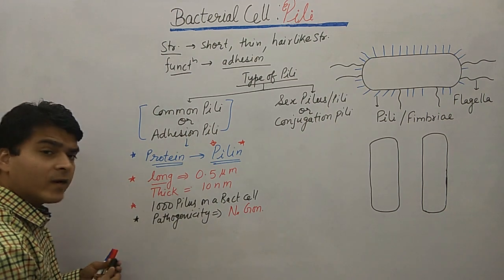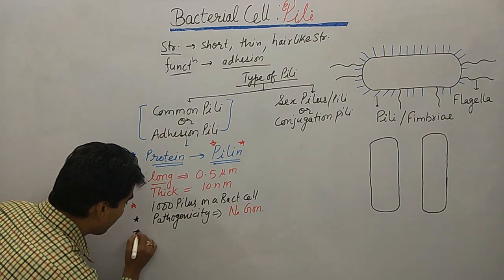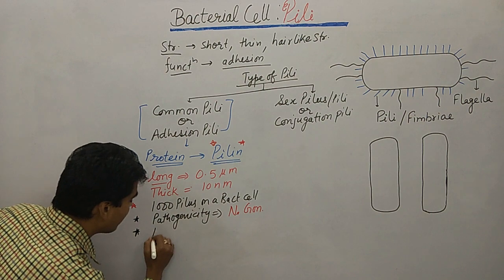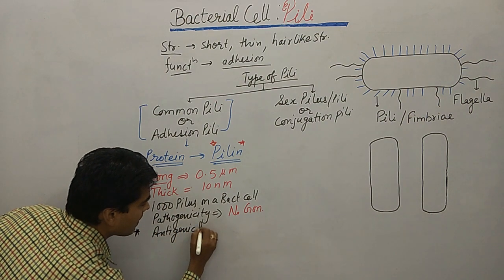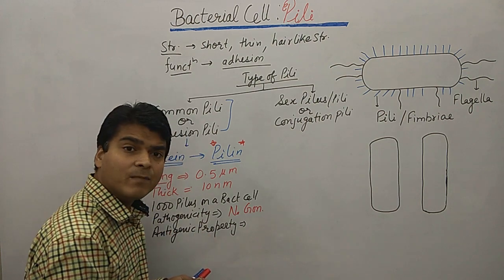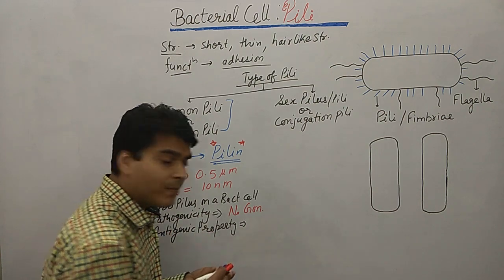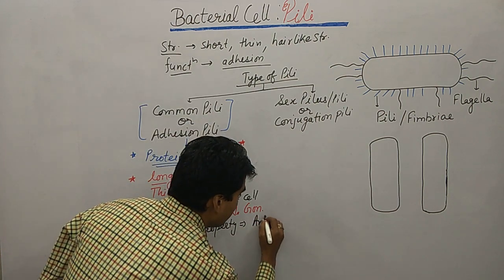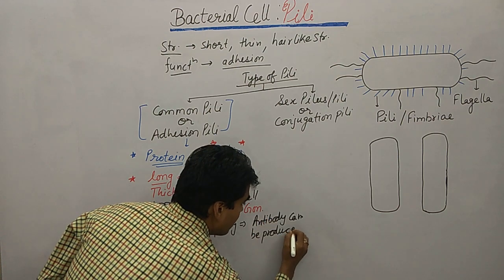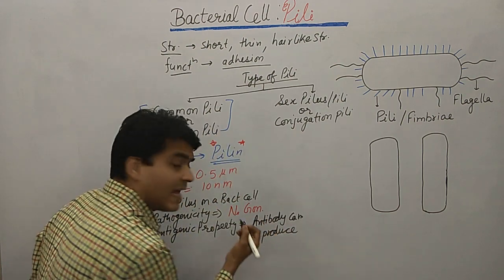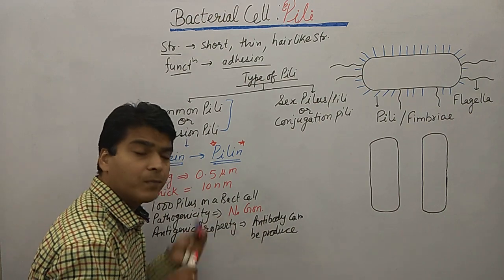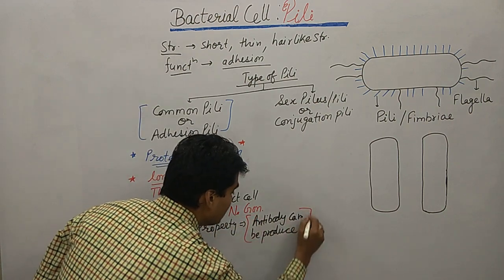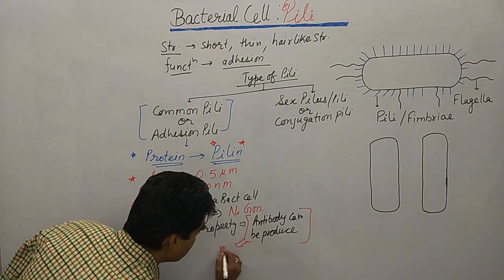Then another important point is that it has an antigenic property. Due to this antigenic property, antibodies can be produced, but these antibodies are not protective. Remember this, these are not protective.